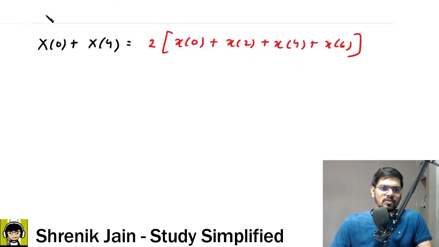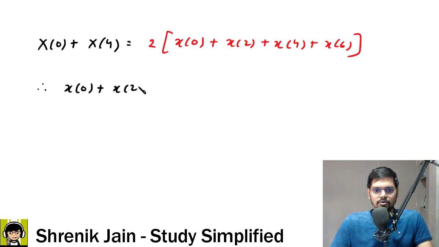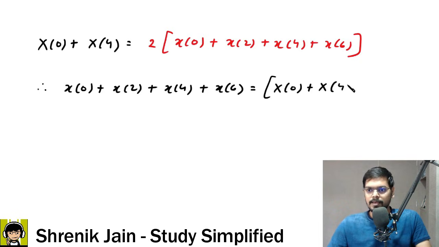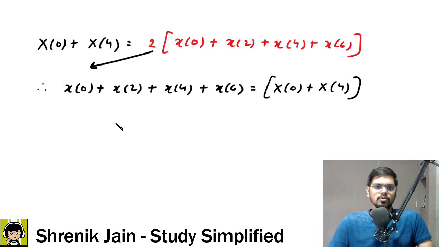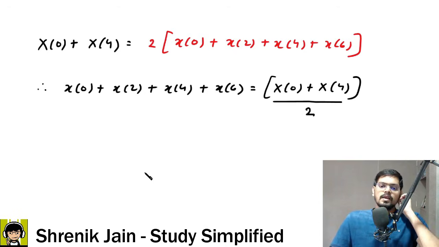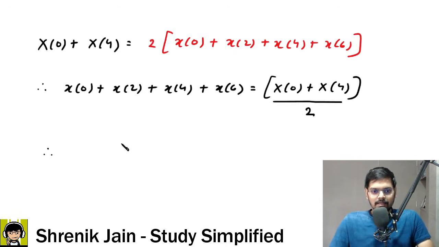Yes, let us rearrange and let us comment now. Therefore, if I rearrange, X of 0 plus X of 2 plus X of 4 plus X of 6 is actually equal to capital X of 0 plus capital X of 4, divided by 2, correct? This 2 will go to the denominator, so divide by 2. Now this thing is nothing but the summation, n going from 0 to 3, of x of 2n.